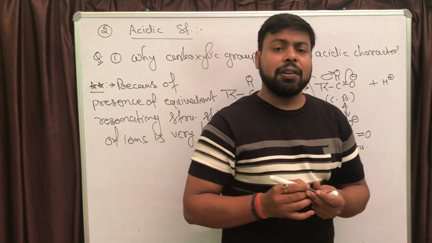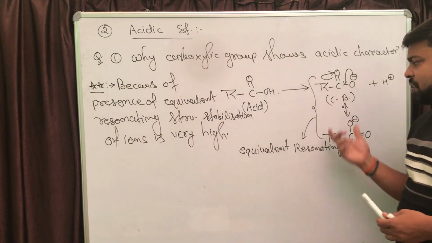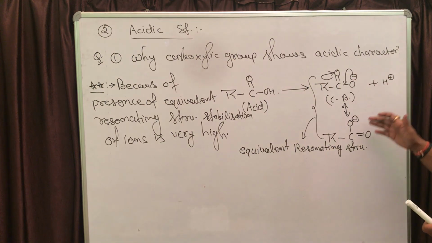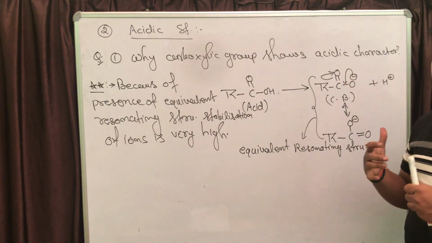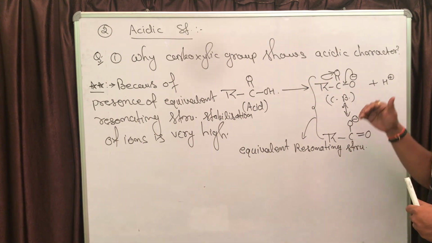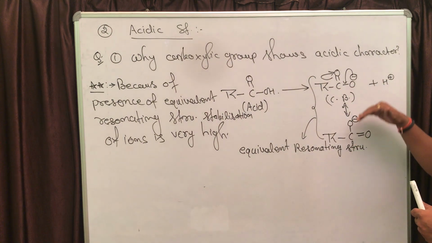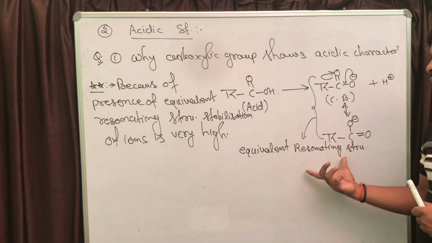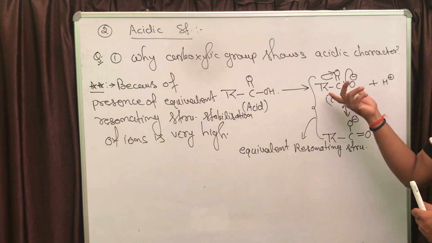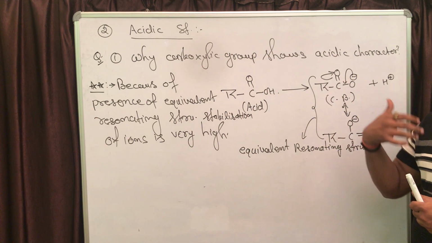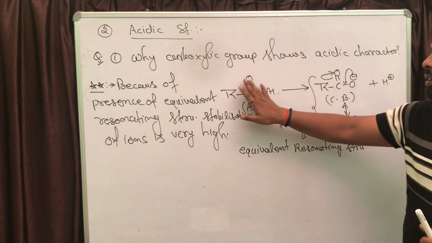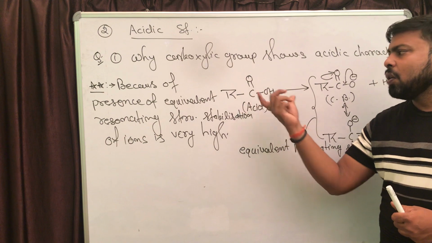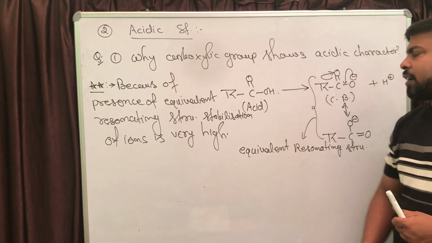Wherever we have equivalent resonating structures, the stability of the ion will be increased by a large amount, right? So here we have two equivalent resonating structures. That is why this carboxylate ion will be stabilized by a large amount, and if it is stable, its parent compound, that is the carboxylic group, will show acidic character.